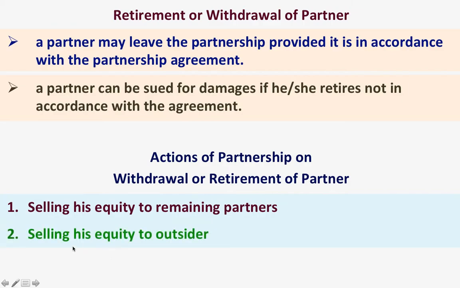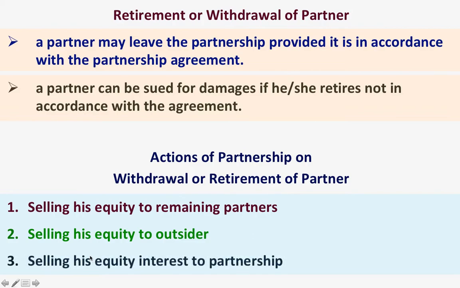Next, the equity of the retiring partner can be sold to an outsider. Third, the equity of the retiring partner can be sold to the partnership. So meaning that the partnership will buy the equity of the retiring partner.